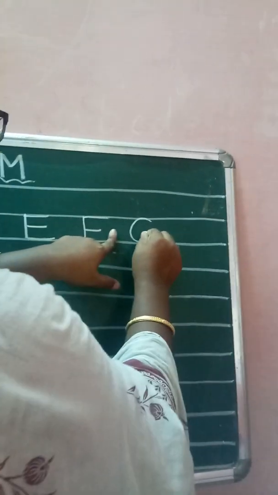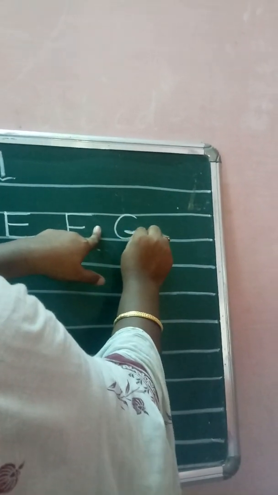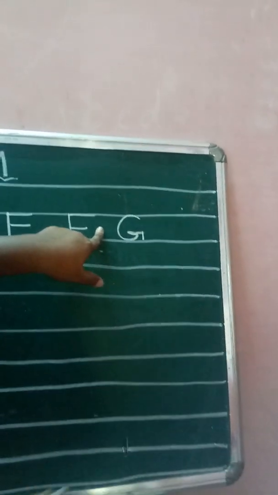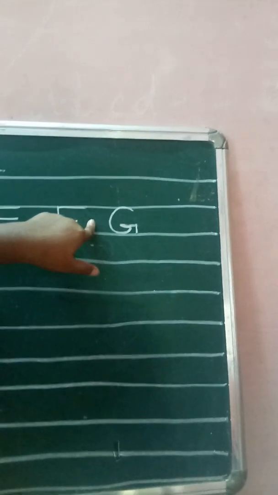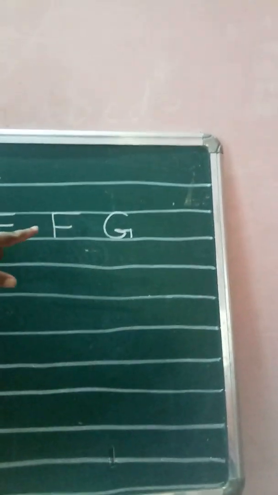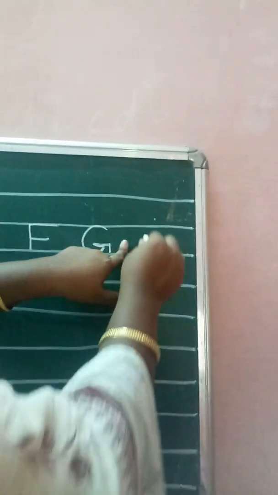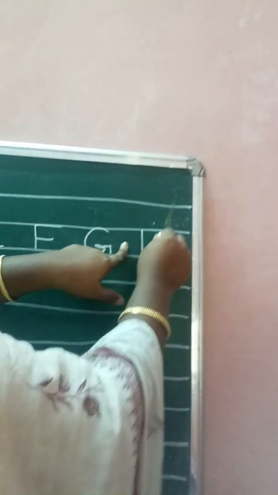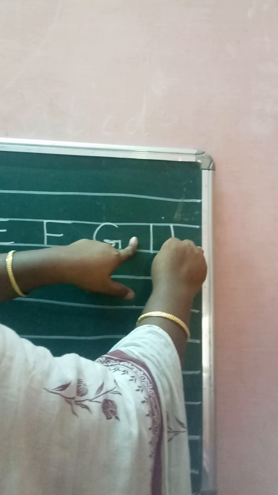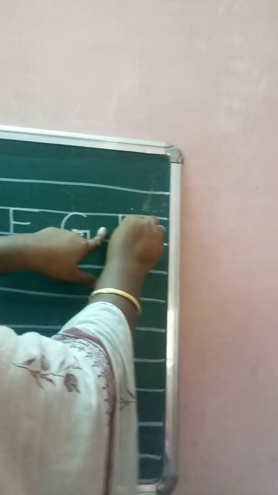Next what letter? G. Sleeping line, standing line. What letter came? G. G say goose. Next. Yes, very good dear. Very good children you are. Standing line. Again one more standing line. Middle sleeping line.